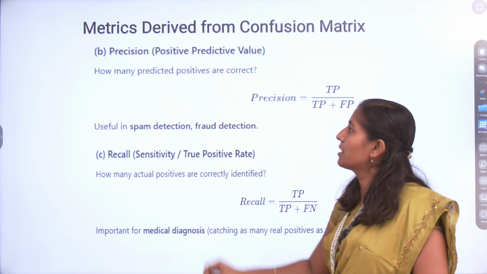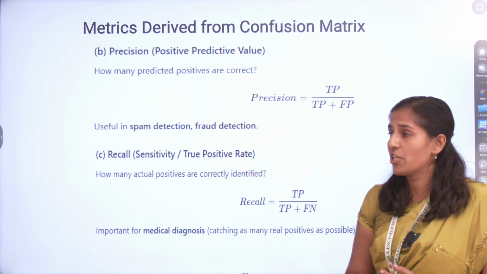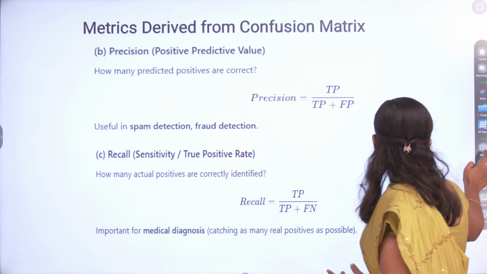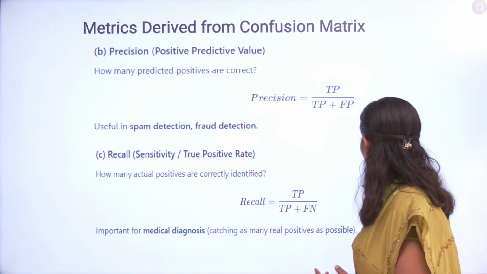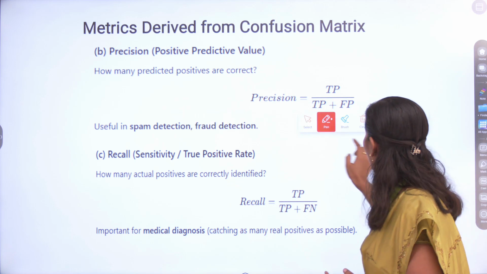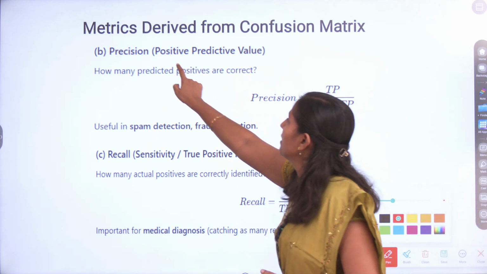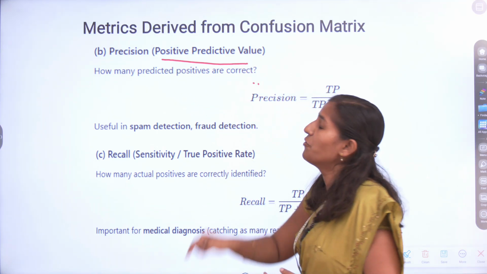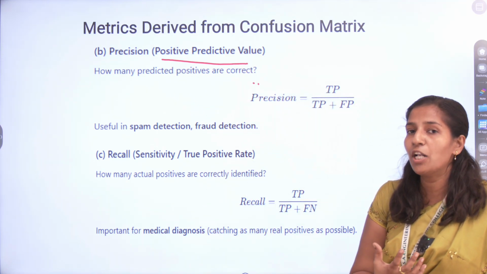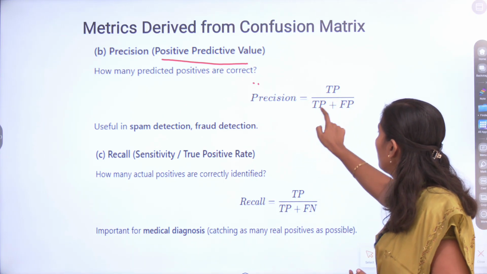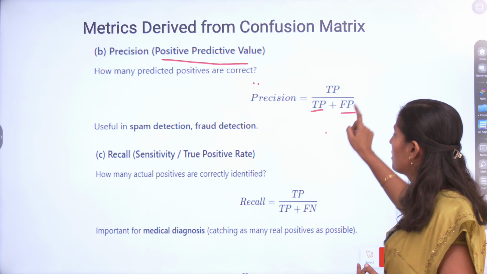The next metric, the second metric, is precision. The first one is accuracy, the next one is precision. Precision is the positive predictive value. You have the true positive and false positive.